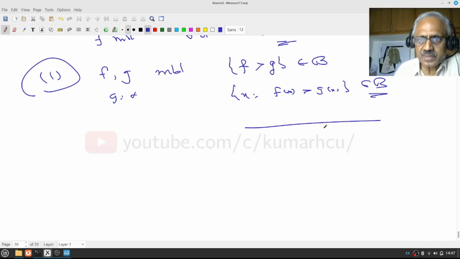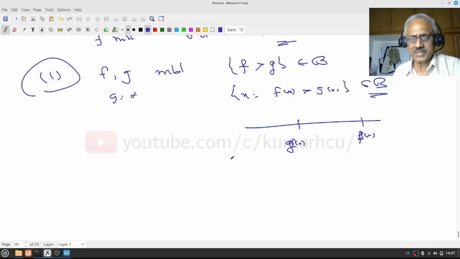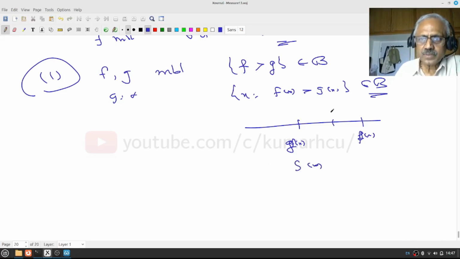Now let us see. My f(x) is here and g(x) is here, right? So I would write it carefully. Now there always exists a rational number in between, right? Density of rationals. So that is the basic idea.